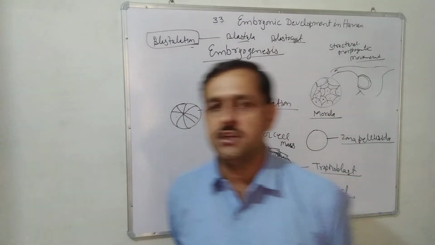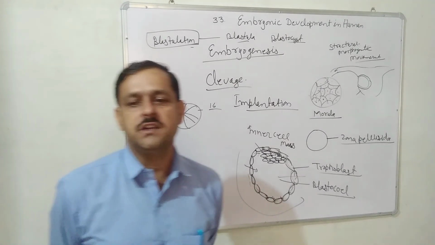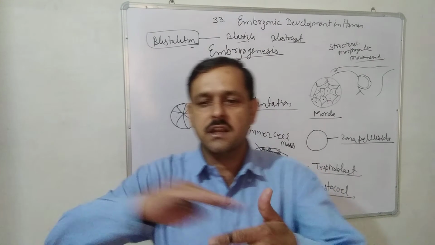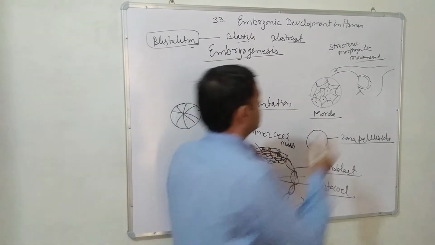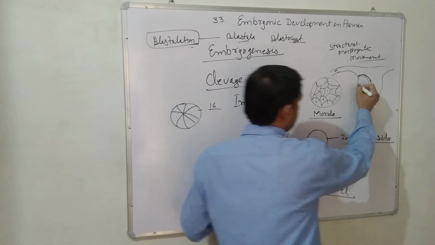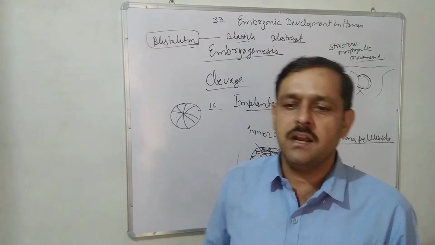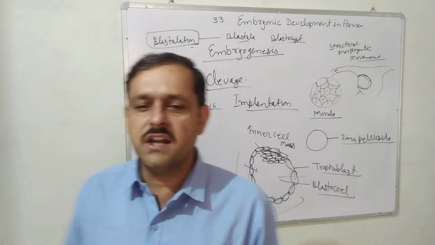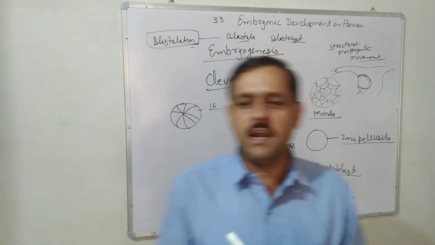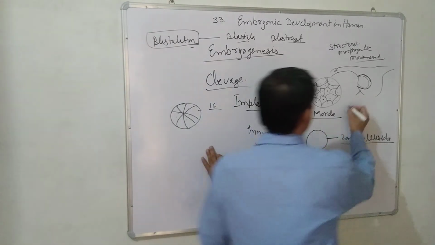This type of implantation in humans is called interstitial, because the uterine endometrium slowly encircles the blastocyst. The endometrium layer of the uterus slowly encircles the whole morula, and that is called interstitial implantation. The resulting blastocyst gets embedded in the uterine endometrium, and it is called imposition.